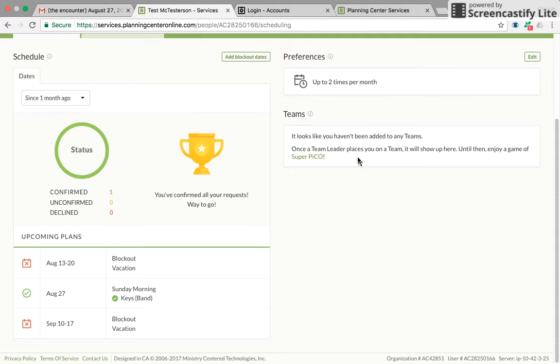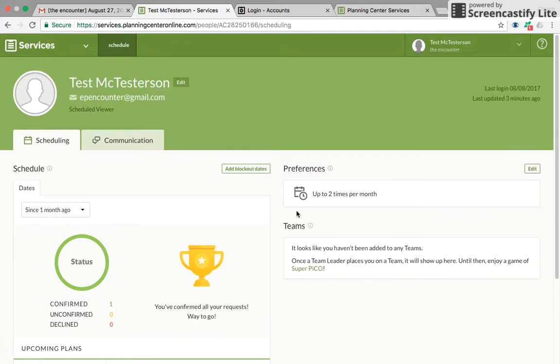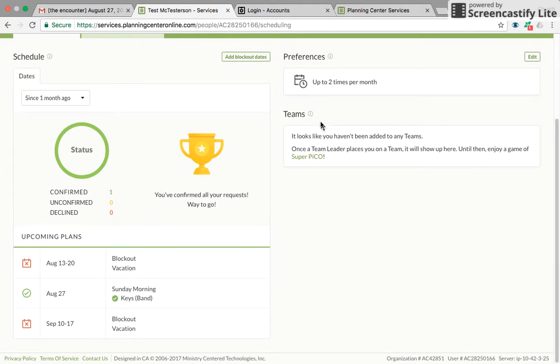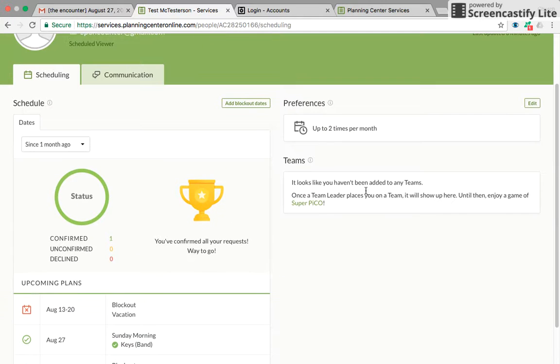Another thing you need to make sure is up to date. Your leader will probably have to do this for you, but you want to just make sure that it's correct. You should see over here what teams you're on. So it doesn't look like Test is assigned to any teams, but Test obviously plays keys. So he would be under the band team, and it would say keys over here. So whatever team you're on, it should say that over here. If it doesn't, let your leader know as soon as possible because that's really important for scheduling.